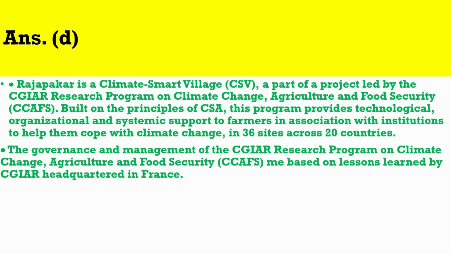Built on the principles of CSA, this program provides technological, organizational and systemic support to farmers in association with institutions to help them cope with climate change, in 36 sites across 20 countries. The governance and management of the CGIAR Research Program on Climate Change, Agriculture and Food Security, CCAFS, is based on lessons learned by CGIAR headquartered in France.